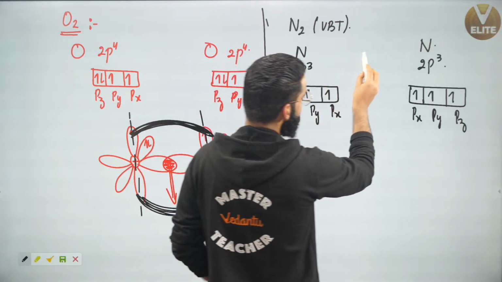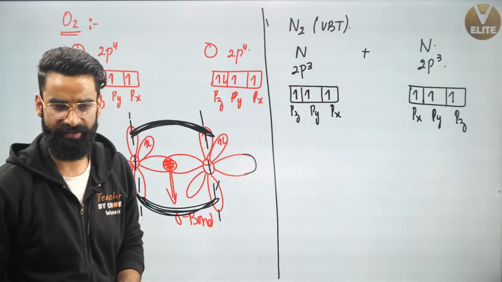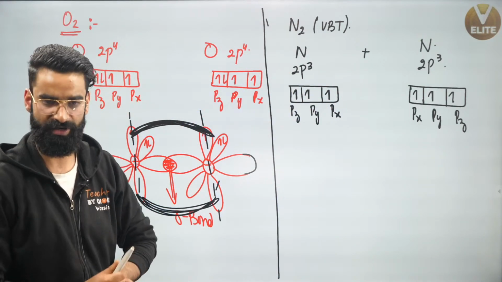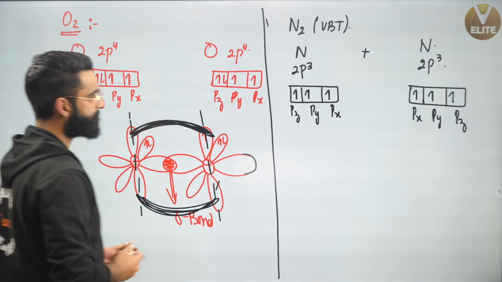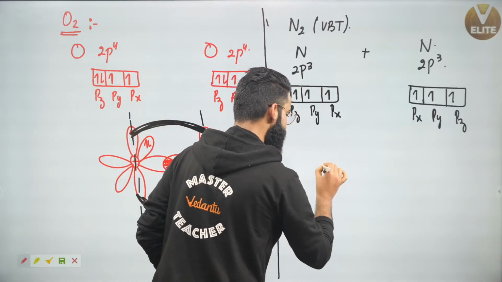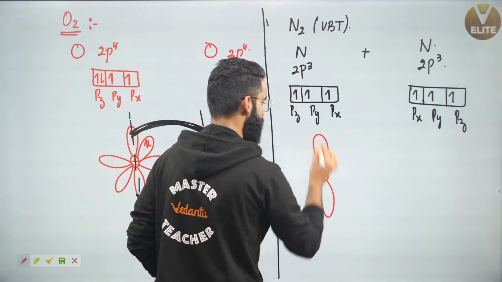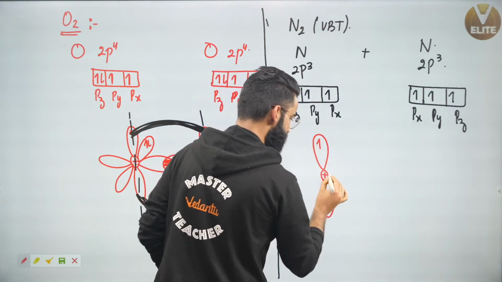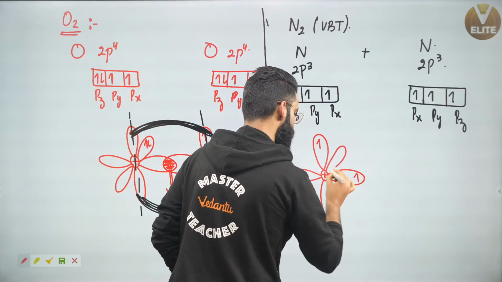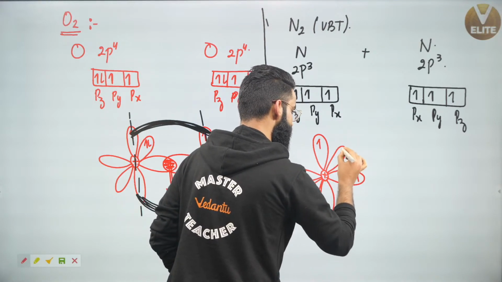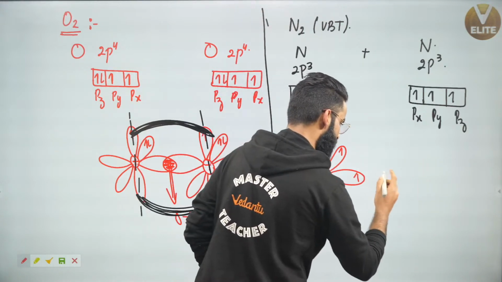Okay. So if these two atoms have to form a covalent bond, they should definitely approach each other, right? Now, how will they be approaching each other? Understand. Just a second, guys. First of all, let me make the diagram. So this is one of the p orbital of this nitrogen, which contains one electron. This is one more p orbital of the same nitrogen, which contains one more electron. And this is one more p orbital of same nitrogen, which contains one more electron. And another nitrogen would have come from this side. It would have done the overlap right here.